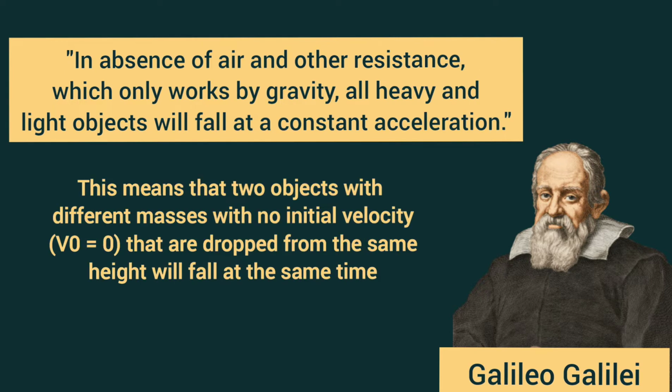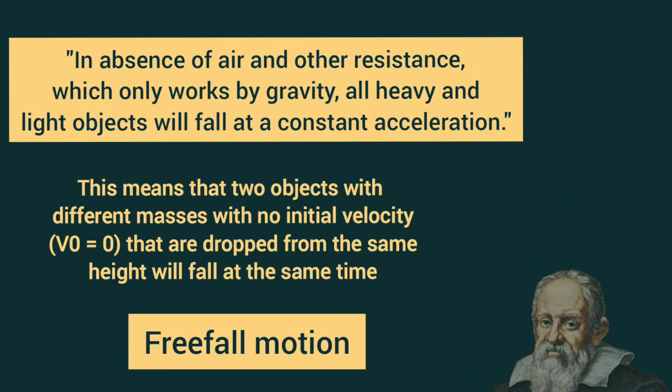This means that two objects with different masses with no initial velocity that are dropped from the same height will fall at the same time. This is called free-fall motion. Now, let's watch this video.